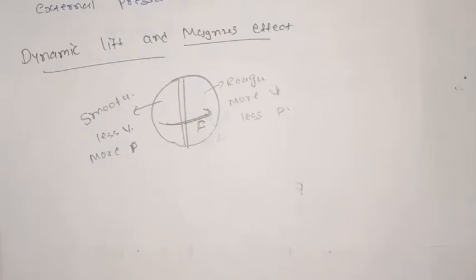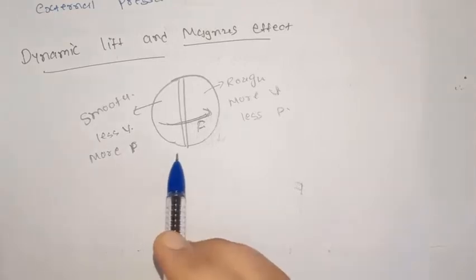Using Bernoulli's equation, we can also explain the dynamic lift and Magnus effect. First of all, let us understand the deviation of a spinning ball from its parabolic path while moving in air. That is called the Magnus effect. This is called swinging of the ball.